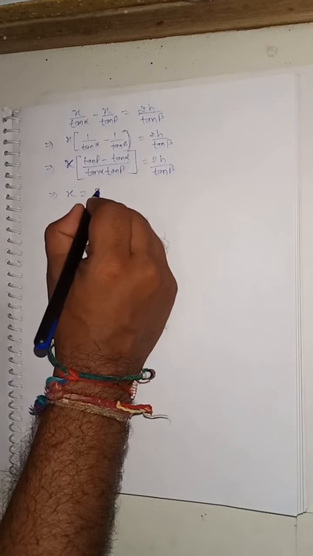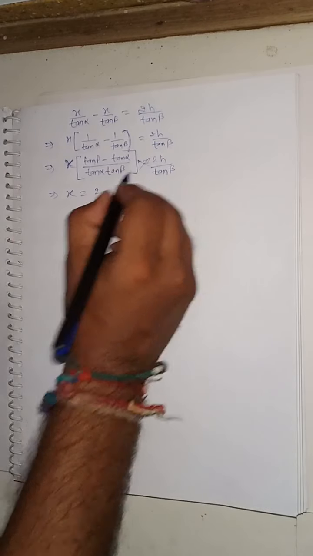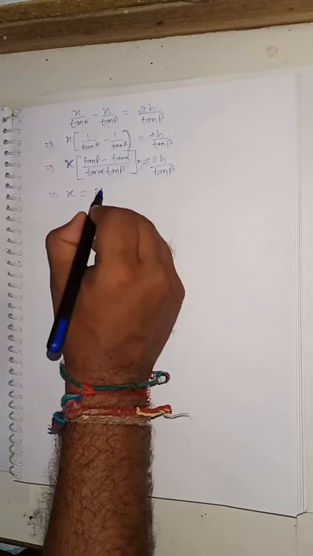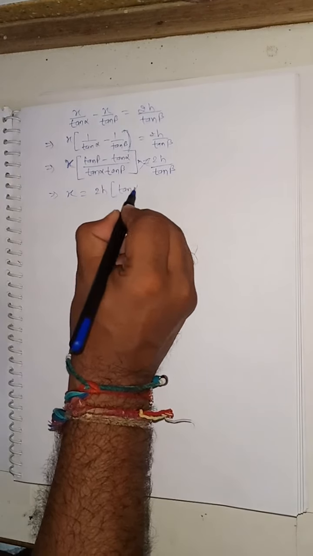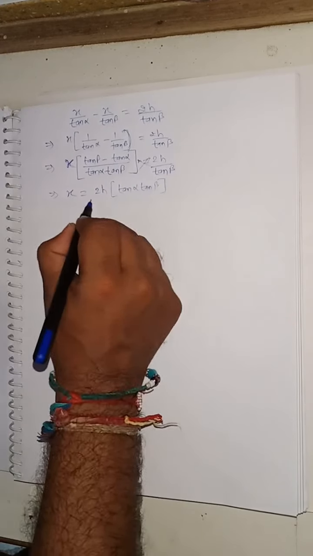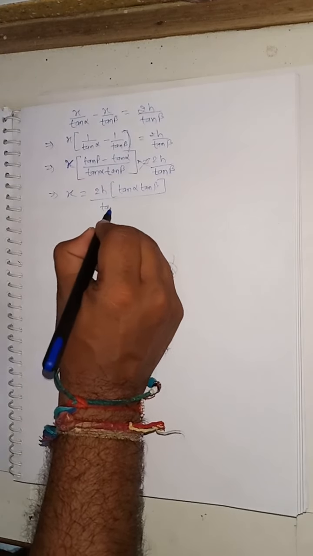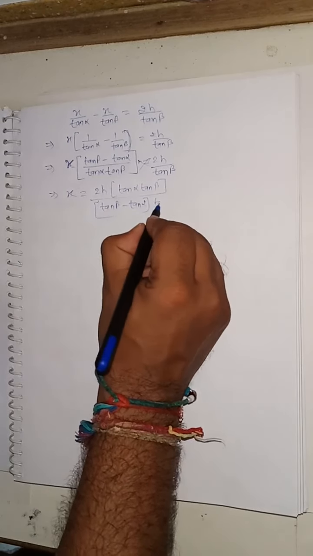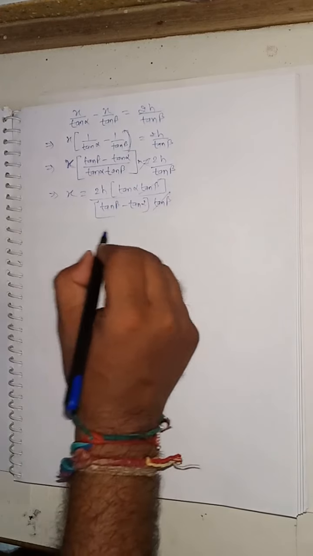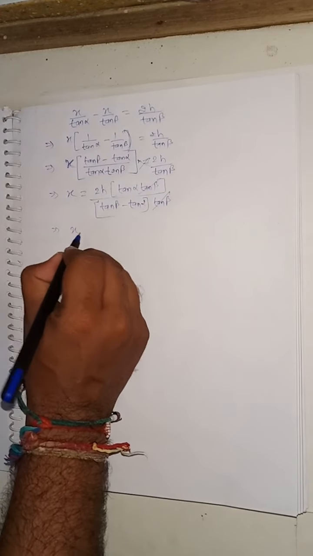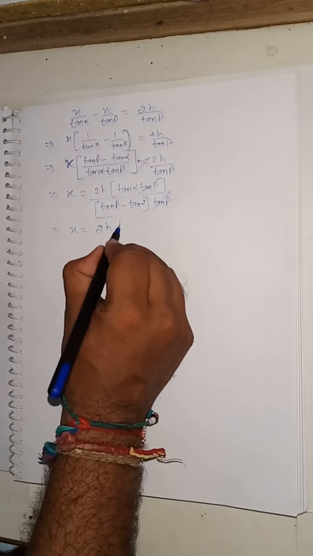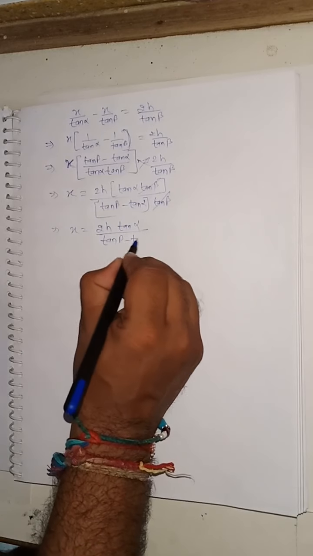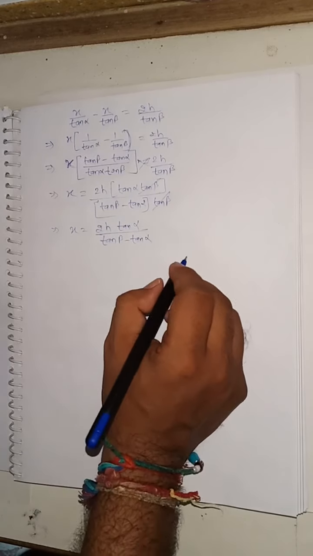Here I will do cross multiplying. So cross multiplying, 2h will be multiplied with tan alpha and tan beta, divided by tan beta minus tan alpha multiplied with tan beta. Here tan beta will be cancelled out. I will get x is equal to 2h tan alpha divided by tan beta minus tan alpha.